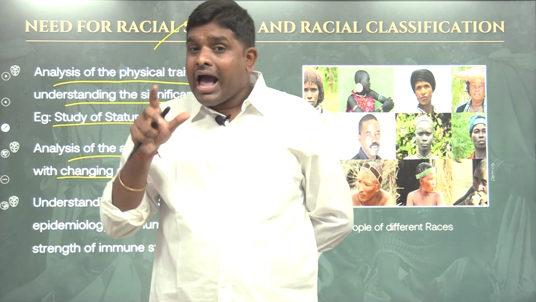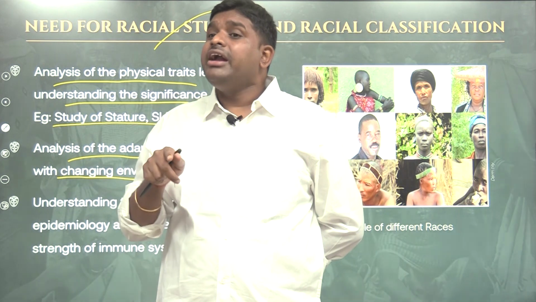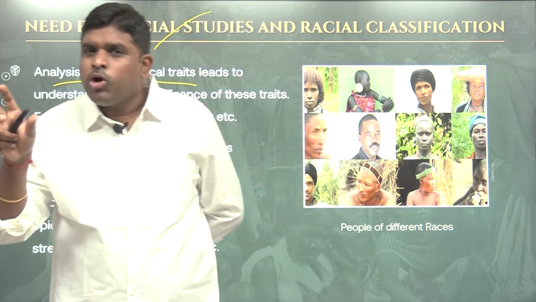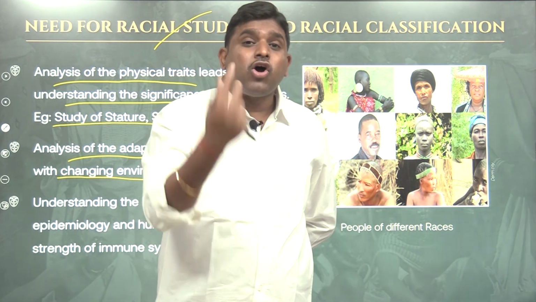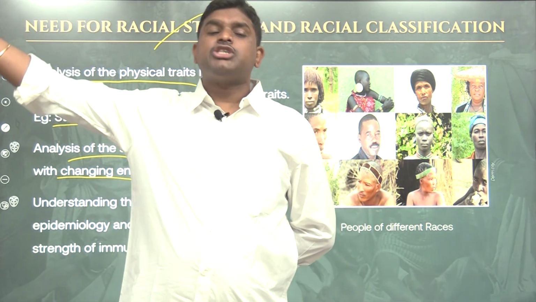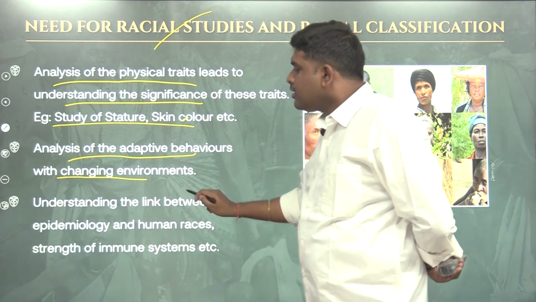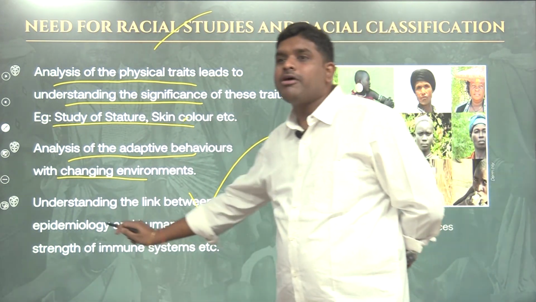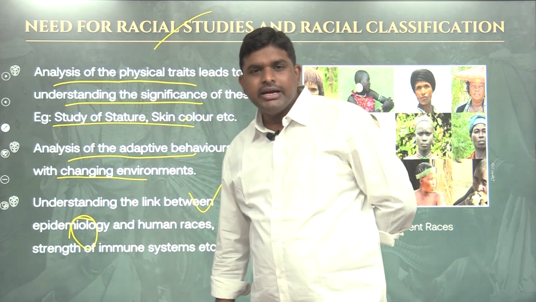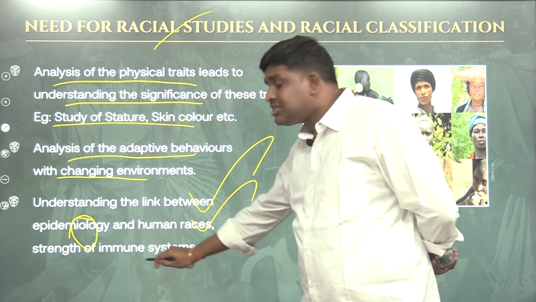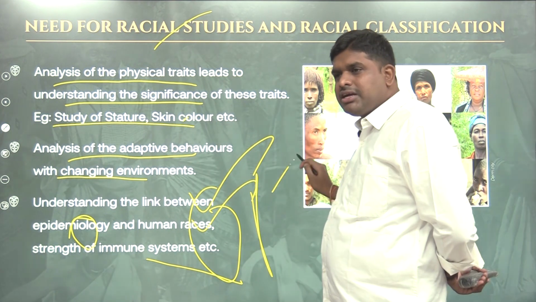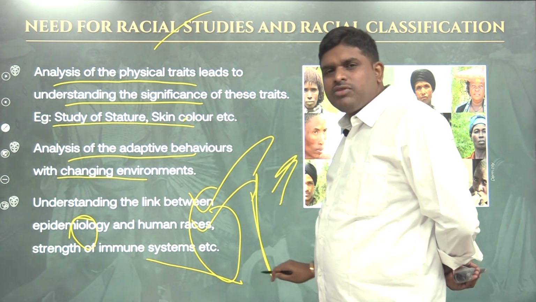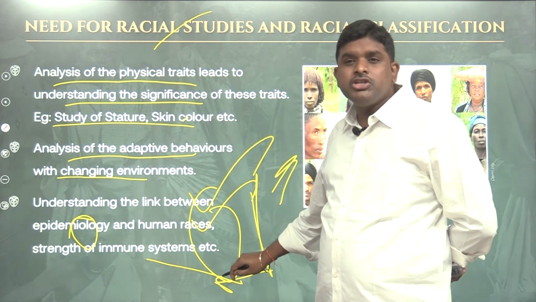Then the answer is, I am not dividing them for that. I am dividing them because I want to understand what are the best traits available in each group. Accordingly, I can give any treatment to any section of people. Understanding the link between epidemiology, meaning diseases, and human races, the strength of the immune system: I can understand that if these characteristics are present, their immune system is strong, and if these characteristics are present, their immune system is weak.